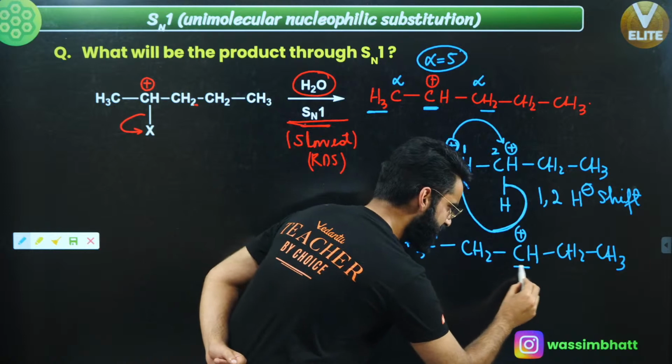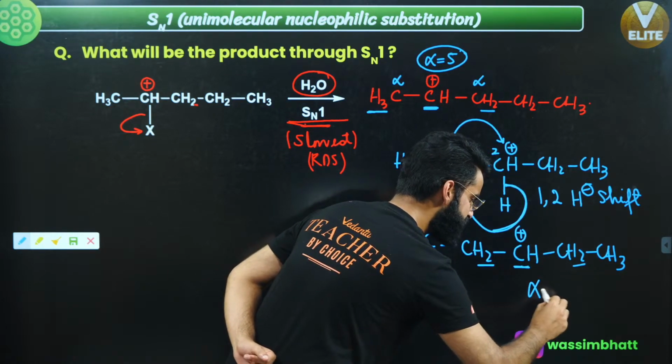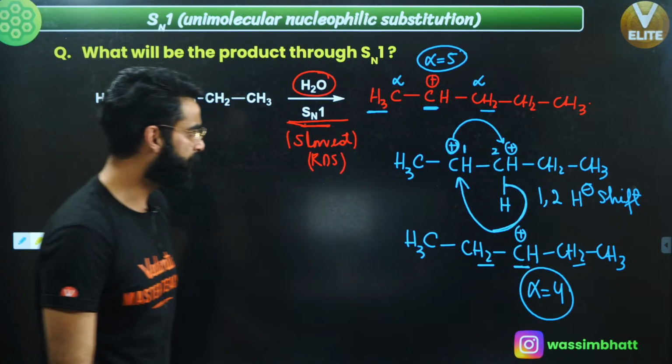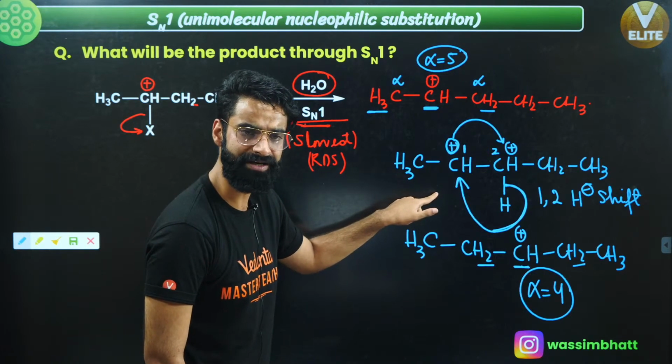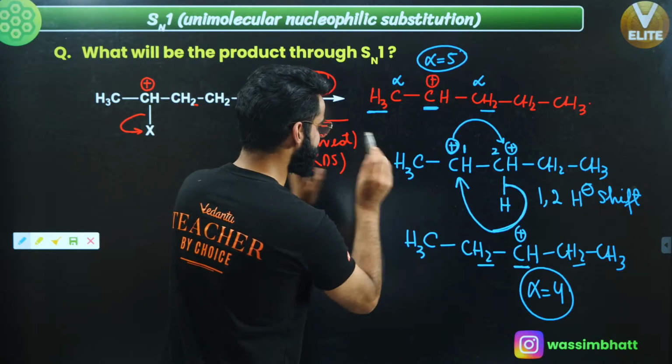Now, if this is the carbocation, how many alpha hydrogens does it have? 2 and 2, 4. So this carbocation is getting stabilized by 4 alpha hydrogens, right? There is one more possibility, if I would have done a 1,2 methyl shift over here. There is one more possibility in this case.